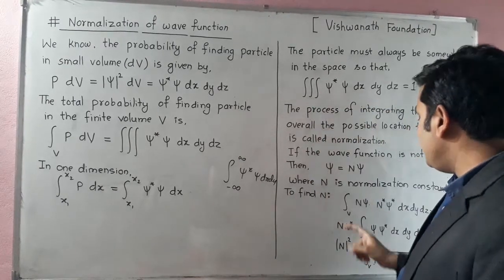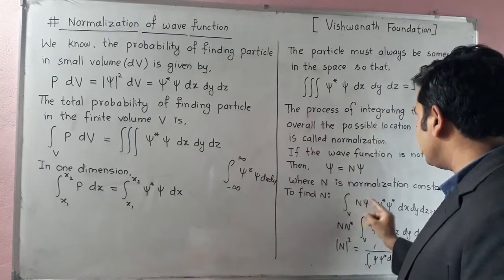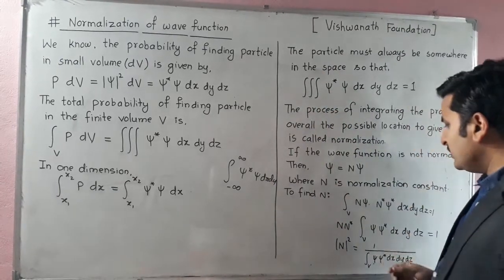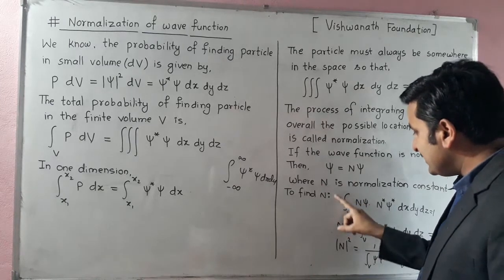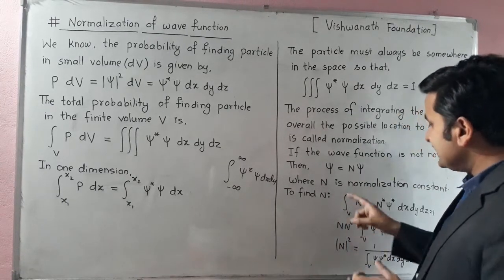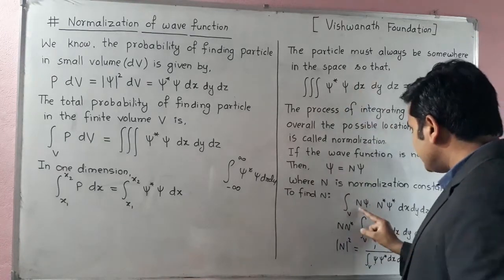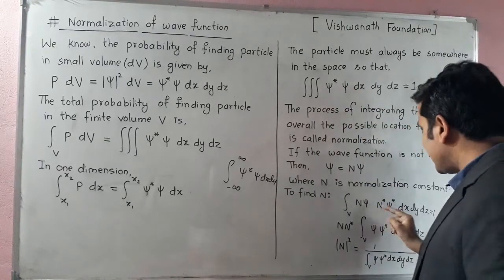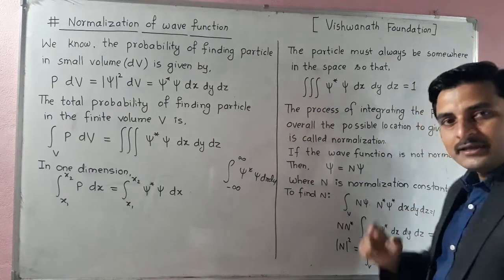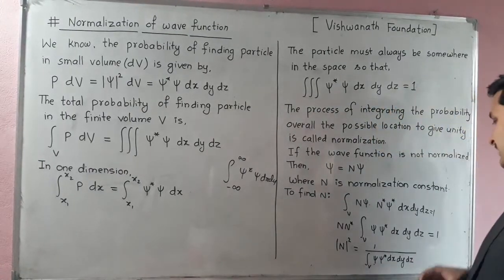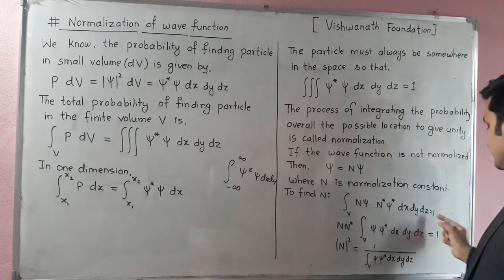So I write here the integration over the volume; you can keep 3 integration signs also. In place of psi I write N psi, and in place of psi star I write N star psi star. N star implies the complex conjugate, and this is dx dy dz equal to 1.